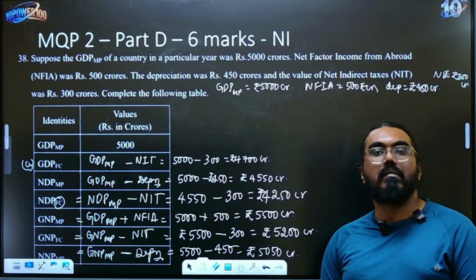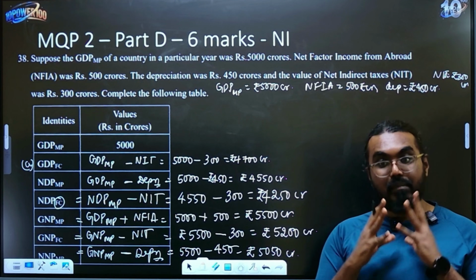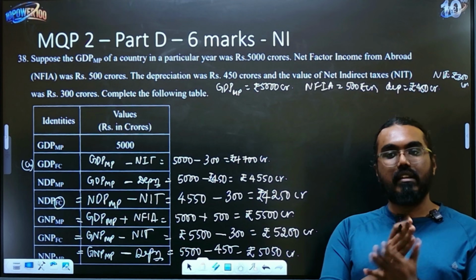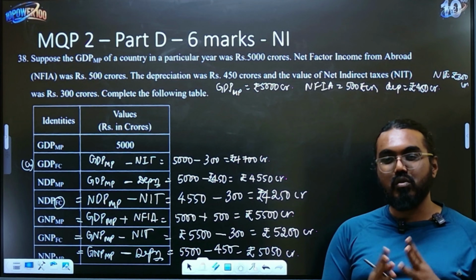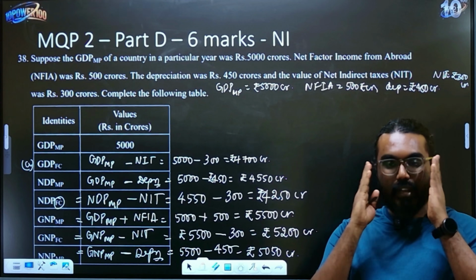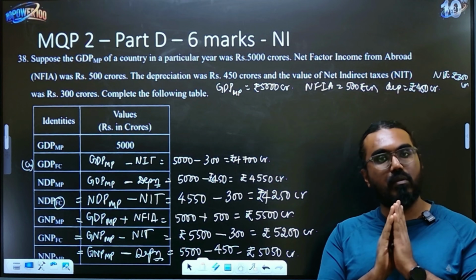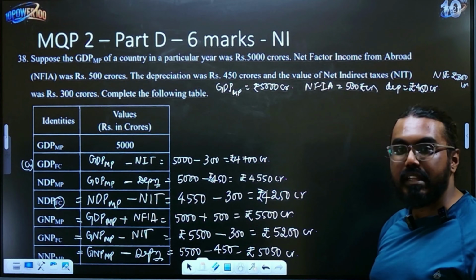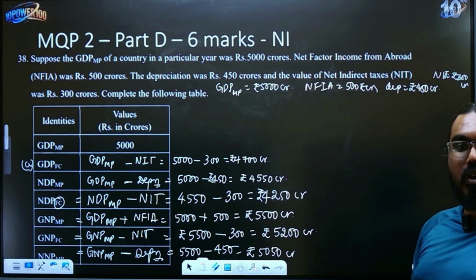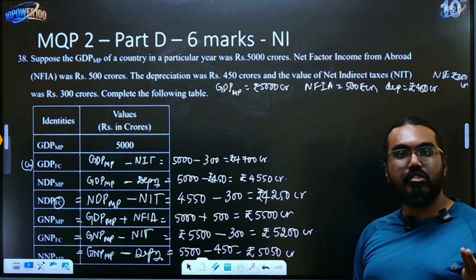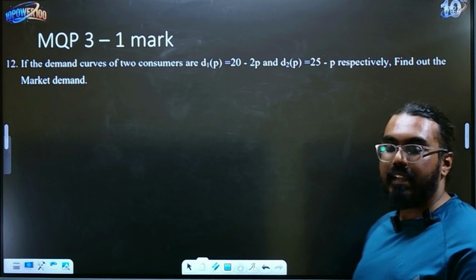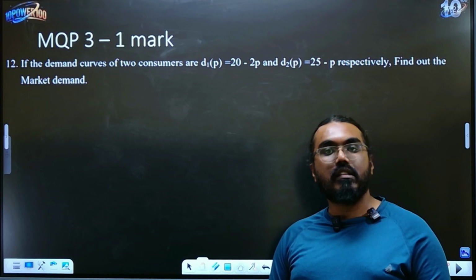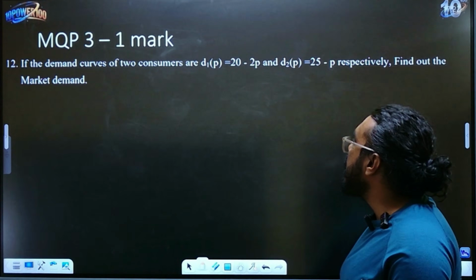If you are able to remember the formula and if you are able to practice the logic that I have taught you, it is very easy. If you get confused, calm your mind and just write it down. It will help you very well, children. So that's how you solve this big six. It looks very scary, but it's not scary. If you know the concept and the logic, it should be very simple for you. So that finishes your second model paper also. Now we'll move to the third model paper and let's cover these questions also quickly.